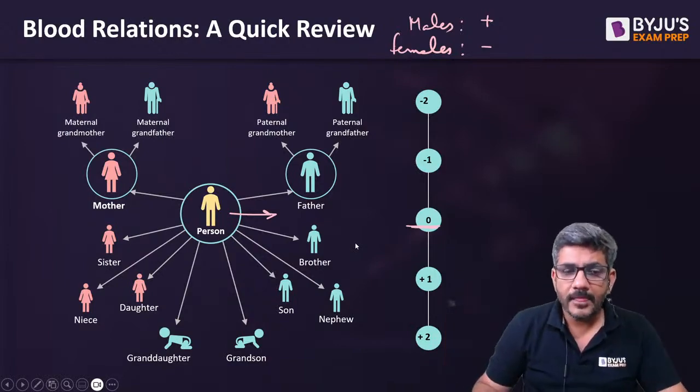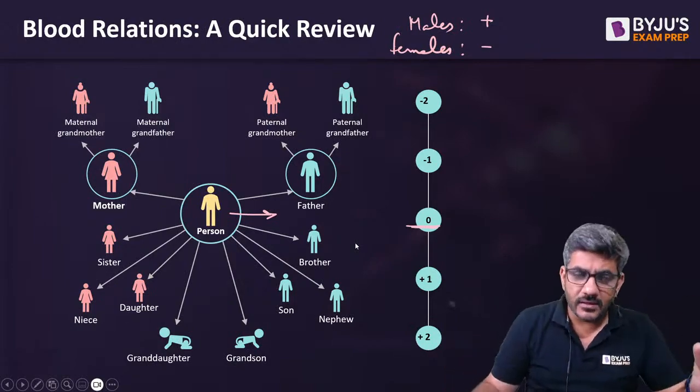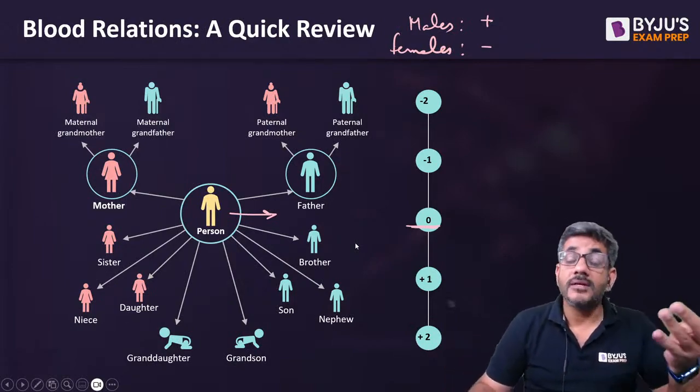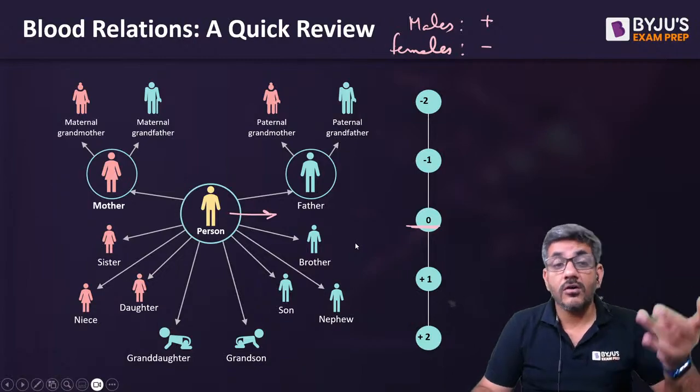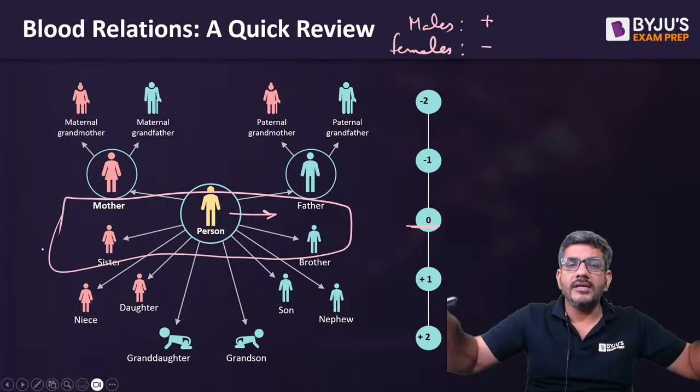For example, the wife of a person is generally from his generation, brother, sister, or brother-in-law, or sister-in-law, or cousins, they all would belong to the same generation. So horizontally, they would all lie in the same line.